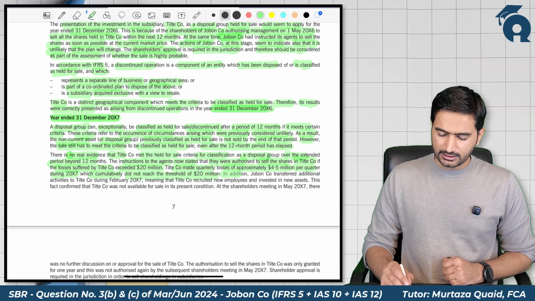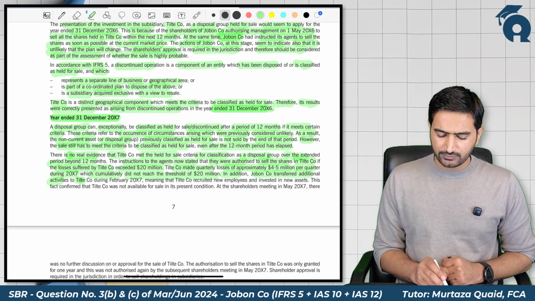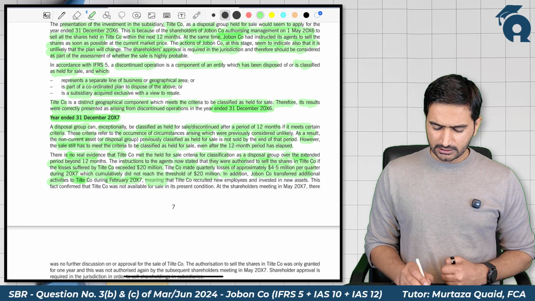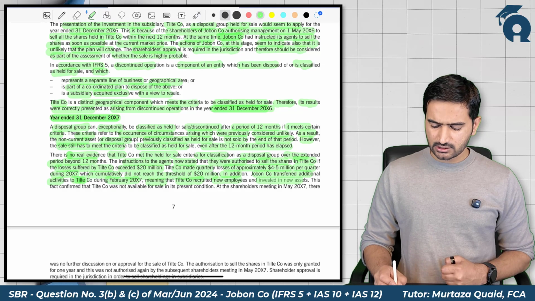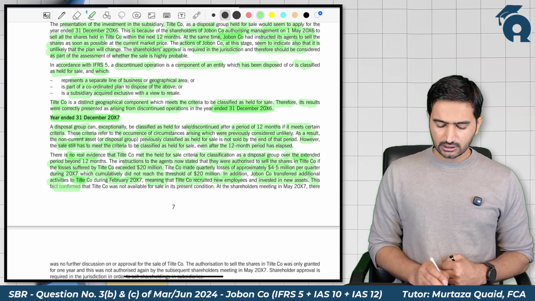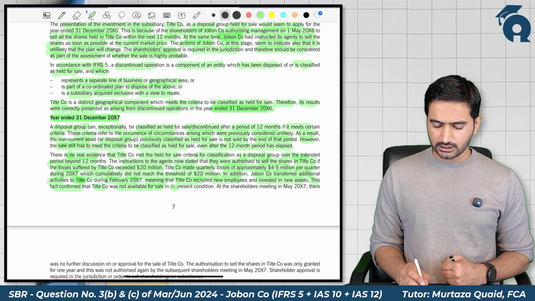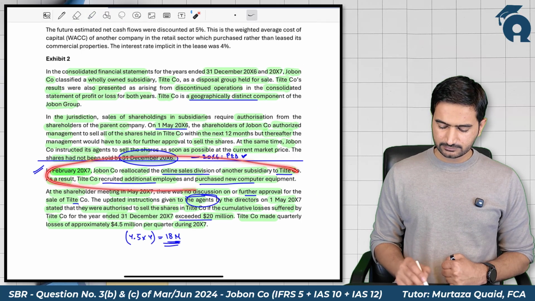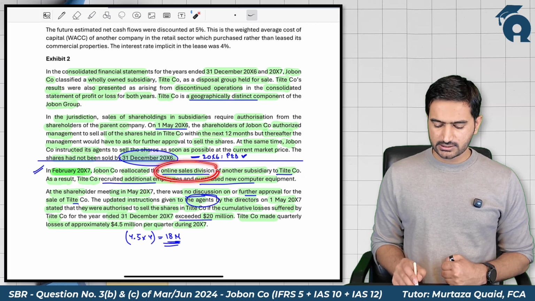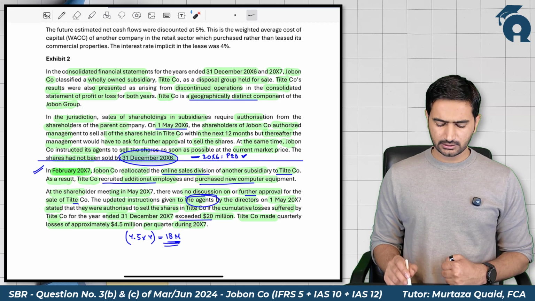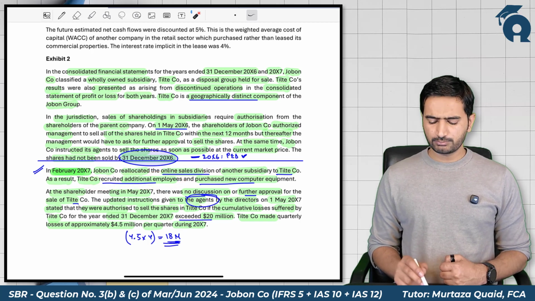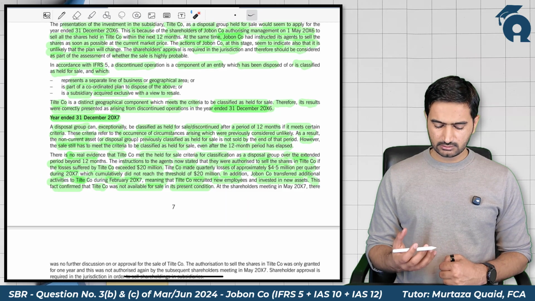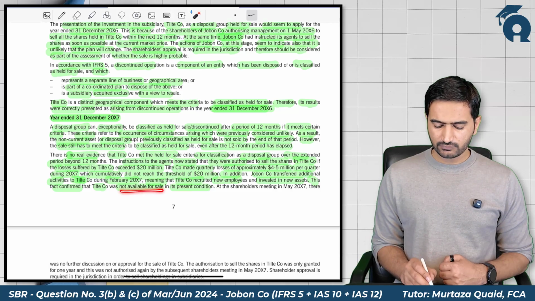Then, in addition, Jobon Company transferred additional activities to Title Company, that is their online sales, during February 2007, meaning that Title Company recruited new employees and invested in new assets. This fact further confirmed that Title Company was not available for sale in its present condition. Again, this is talking about this paragraph: since the parent company has transferred the online sale division to the subsidiary, Title has recruited new employees and purchased new assets. So these are indicators that the subsidiary is not available for immediate sale.